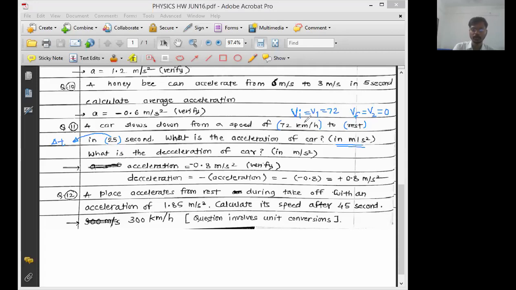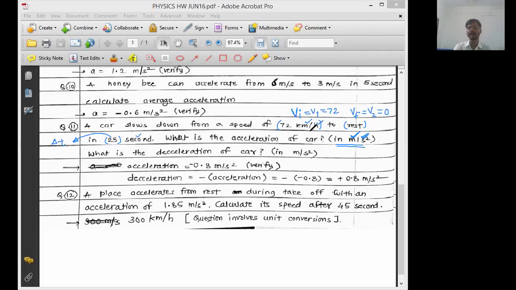Here distance is taken in kilometer, time is taken in hour, and here time is taken in second. Finally, distance is measured in meter, time is measured in second. So everything should be calculated in the same unit. If here the distance is in kilometer and here distance is in meter, that is not okay. So all the distance measurements must be in meter and all the time measurements must be in second.